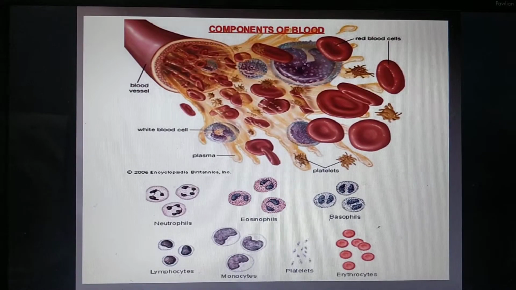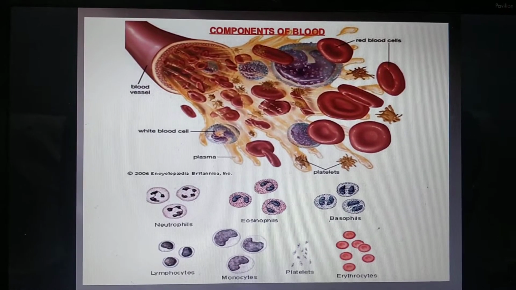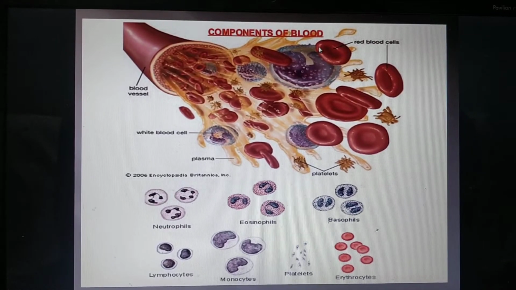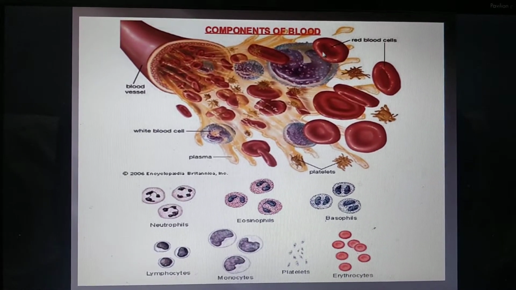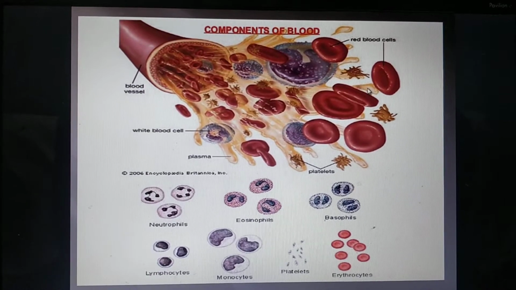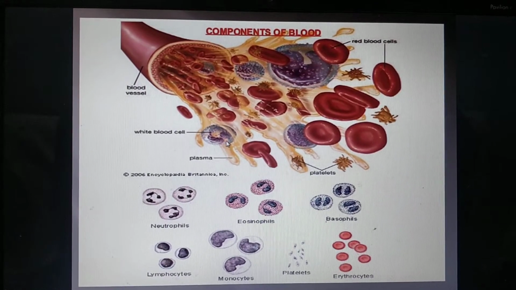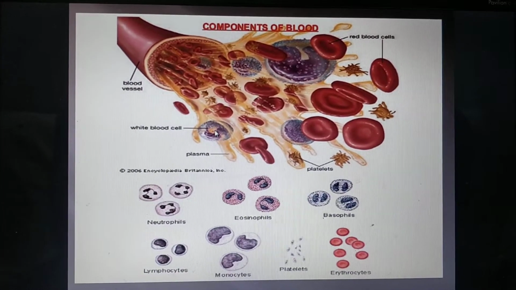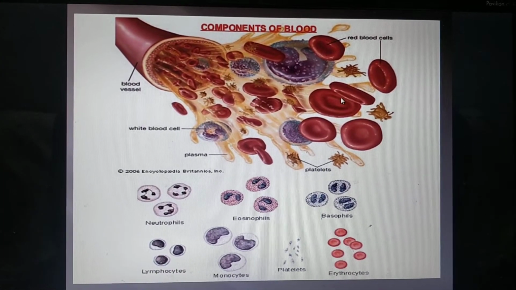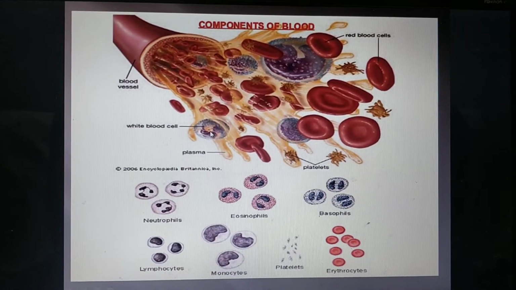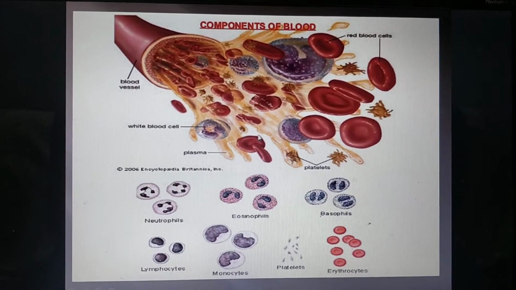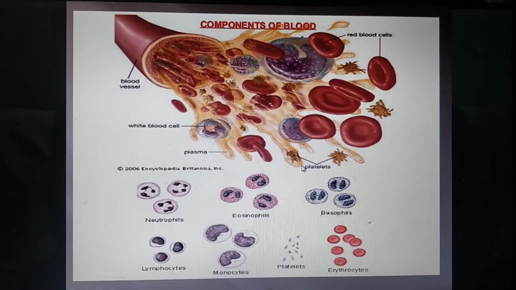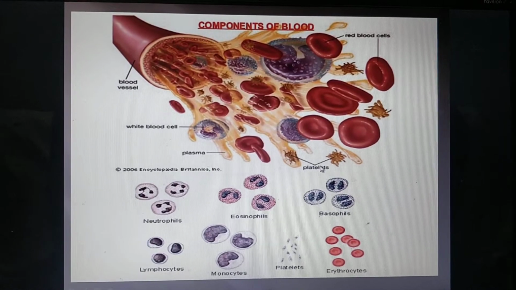So here we can see the different components of the blood. These are the RBCs, red in color because of the presence of hemoglobin. Then the WBCs, irregular or round in shape. They have a nucleus, but RBCs don't have a nucleus. They help in body defense. And then there are small platelets. These help in coagulation of blood.